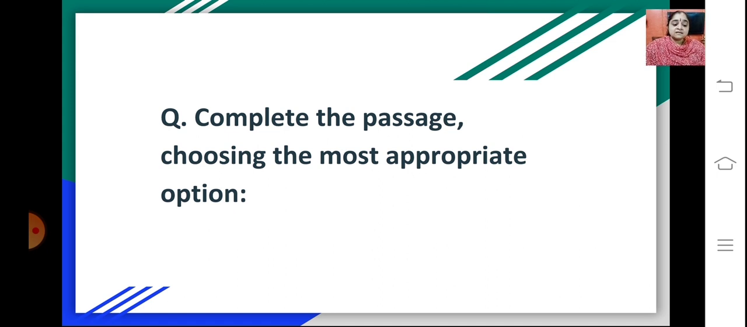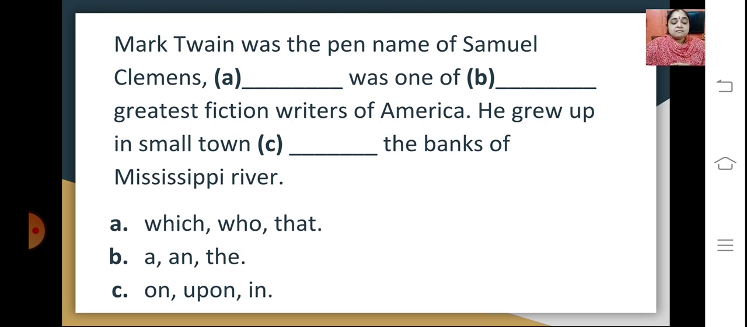Another question that can be asked is, complete the passage choosing the most appropriate option. You can see the passage here. Mark Twain was the pen name of Samuel Clemens. Dash was one of dash greatest fiction writers of America. He grew up in small town dash the banks of Mississippi River. You can see here you have options given for each blank. So you have to select the appropriate option from them.